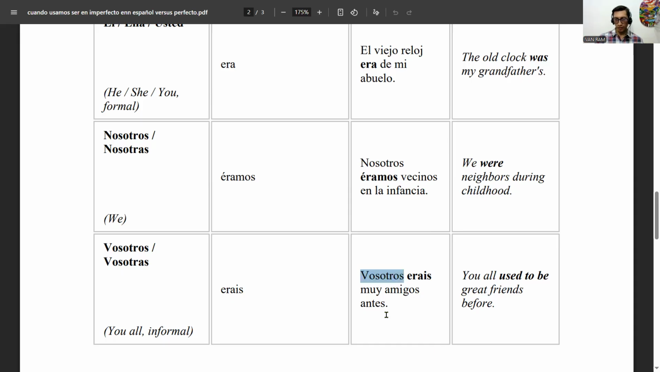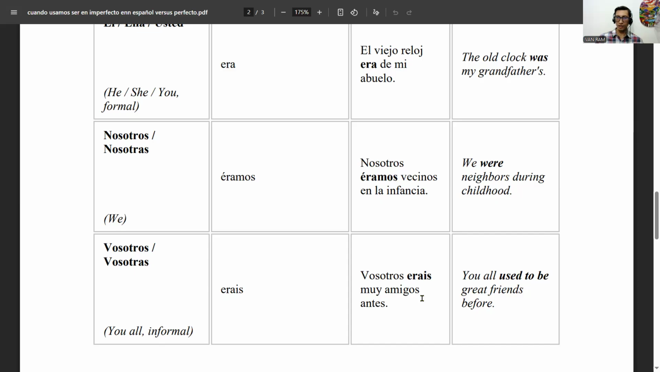One example with the European vosotros. Ustedes eran mis amigos. Vosotros erais mis amigos antes. You all used to be great friends before. Ah, sorry. Vosotros erais muy amigos antes. You used to be great friends before. So in this case, I'm talking about the past versus the present. You were great friends before. You used to be great friends before.